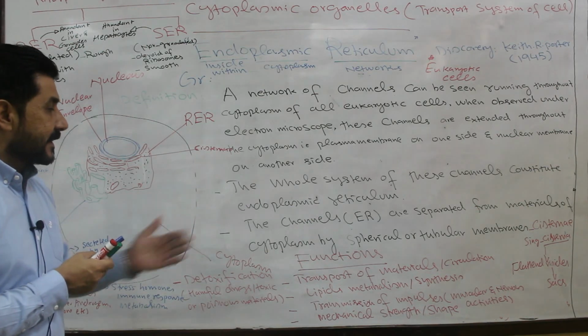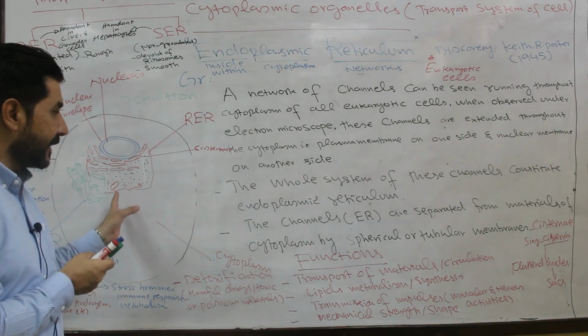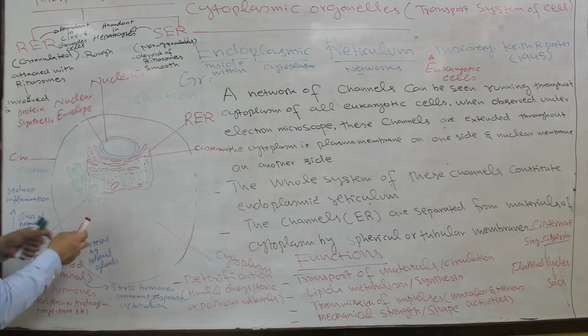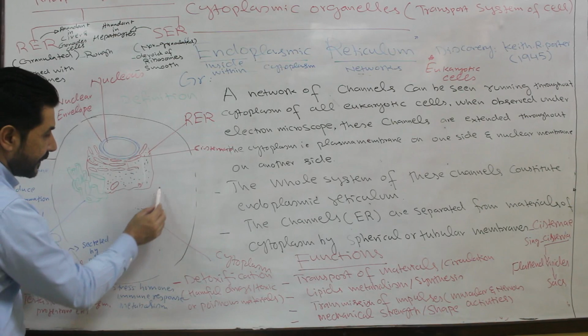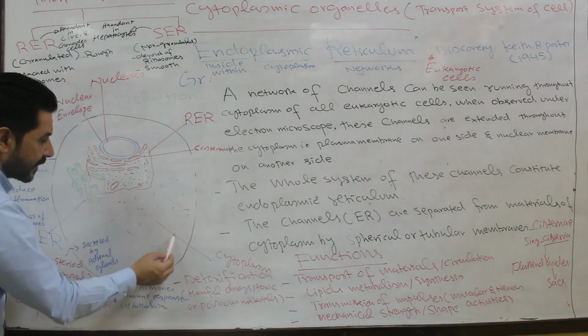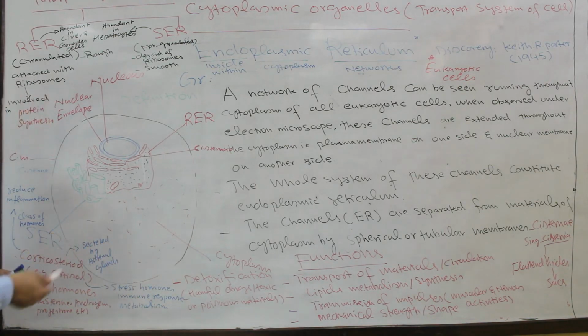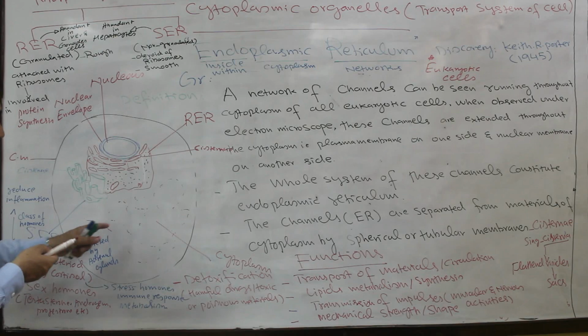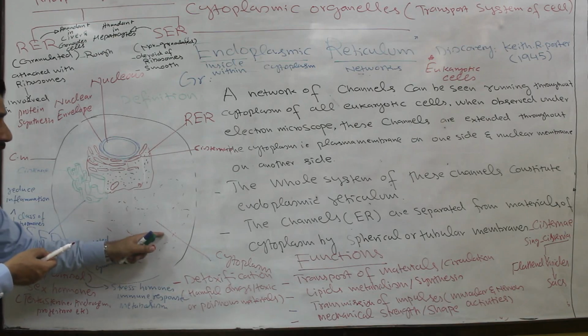The third point is that the channels, that is the endoplasmic reticulum, are separated from the material present in the cytoplasm. For example, the soluble portion of the cytoplasm, the cytosol, is solution-like, colloidal, gel-like, and all this material is part of the cytoplasm.